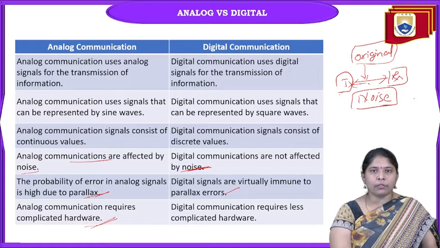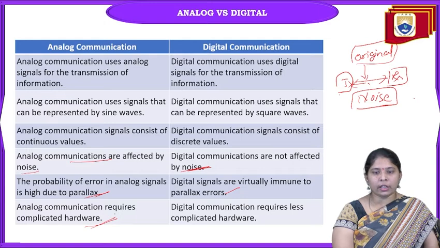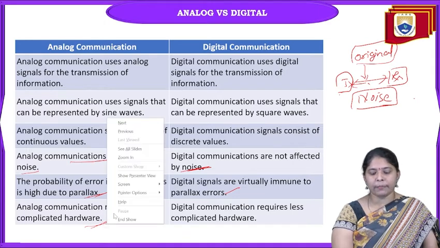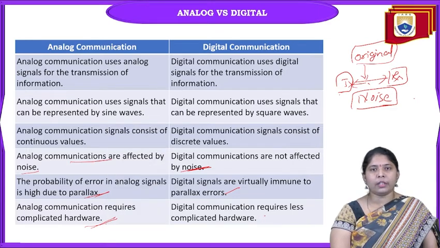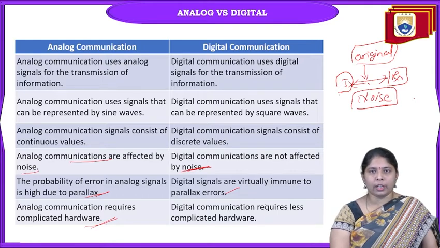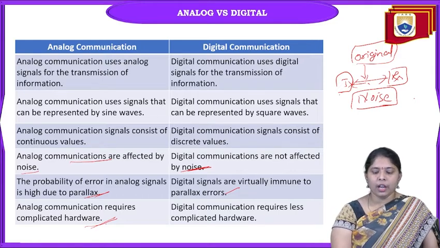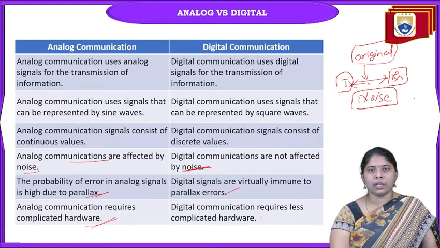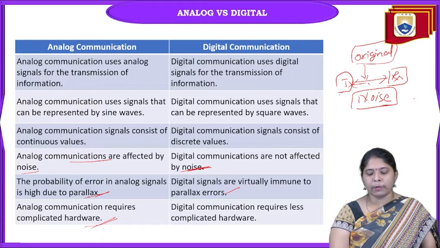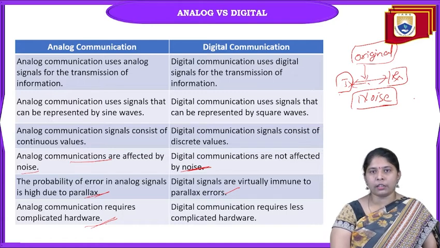As we proceed from module to module, you will understand the hardware required for the analog communication system and the hardware required for the digital communication system. Both hardwares are different. When a signal is transmitted from one place to another, a lot of hardware is required.